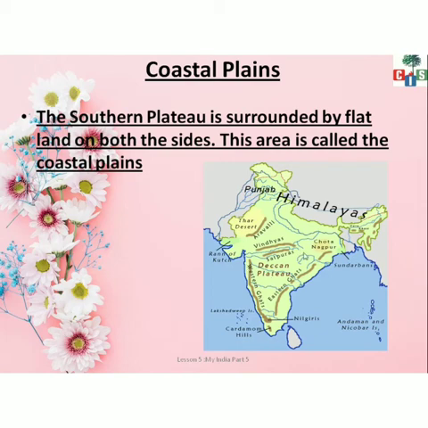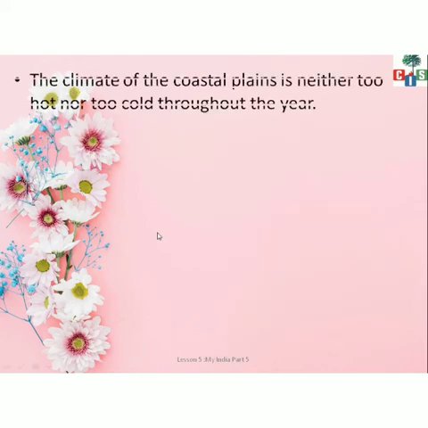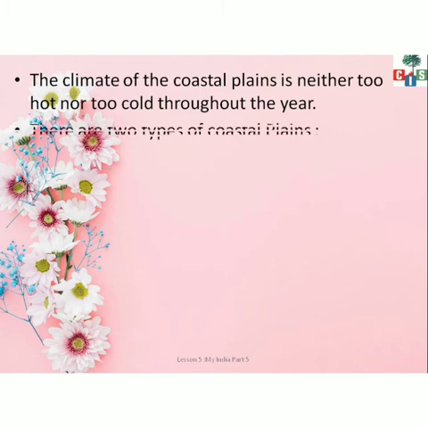तो ये जो दोनों साइड पे ब्राउन कलर के बाहर ये जो येलो कलर है, between the brown color and the blue color, this yellow color is the coastal plains. उसको क्या बोलते हैं बेटा? This is called the coastal plains, which is on both sides. It is known as coastal plains. Now children, the climate in the coastal plains is neither too hot nor too cold. वहाँ पे बहुत ज़्यादा गर्मी भी नहीं लगती है और बहुत ज़्यादा ठंडी भी नहीं होती है.